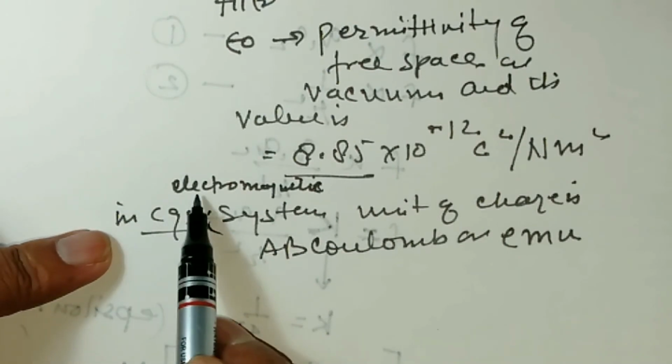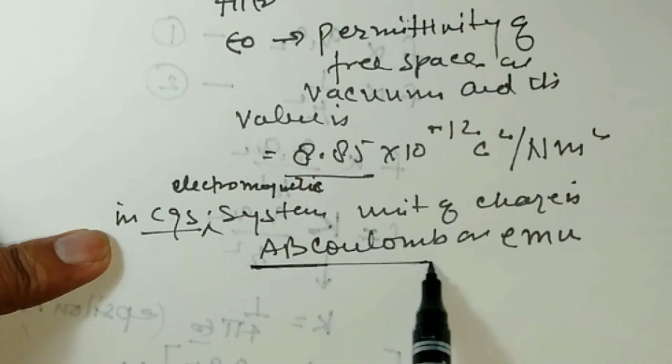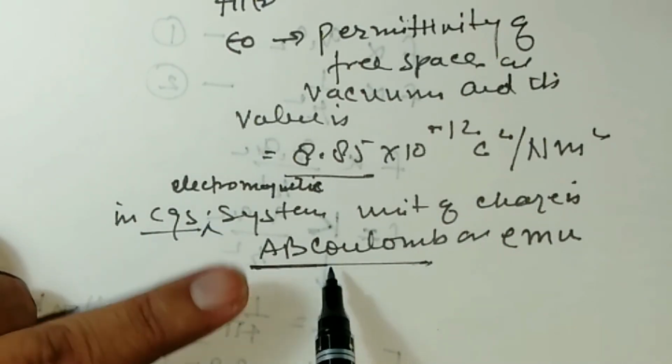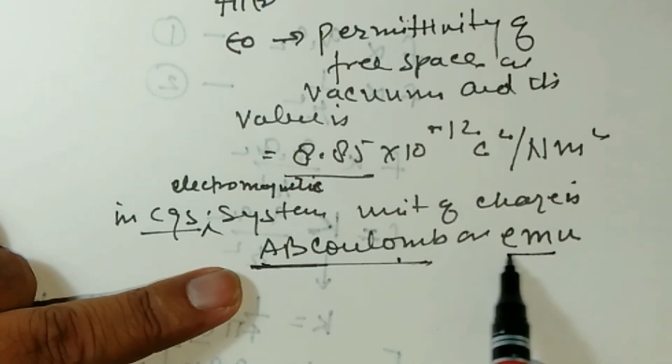In the CGS electromagnetic system, the unit of charge is ab coulomb. This question is asked once in competitive exams. Ab coulomb or EMU.